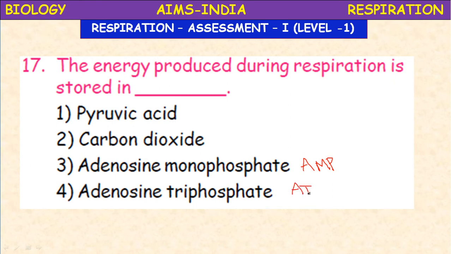Okay, in which molecule is the energy stored, children? It is stored in ATP, adenosine triphosphate. It is called energy currency. Whenever we need energy, this ATP will get hydrolyzed, and the energy present in the terminal phosphate is released. 1 ATP on hydrolysis produces 7200 calories or 7.2 kilocalories of energy. Okay, children.